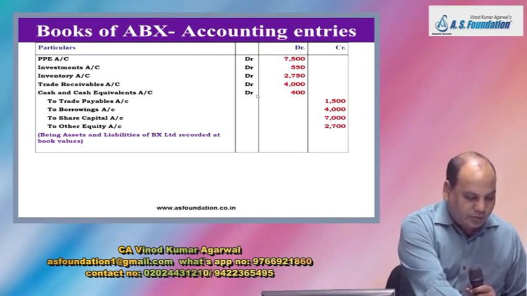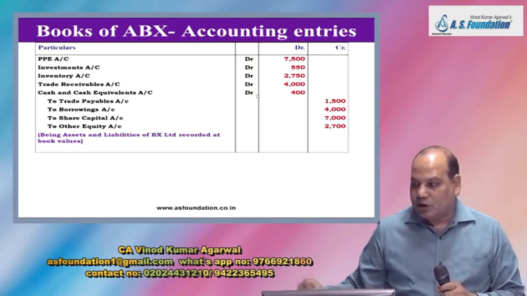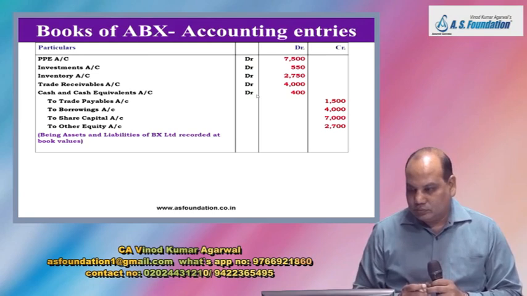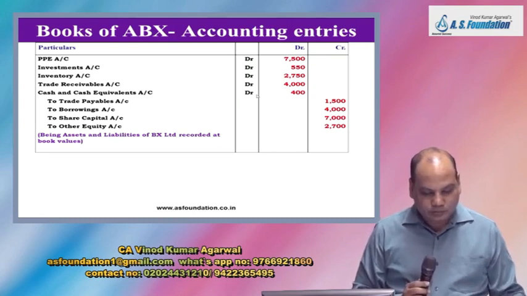Then cash and cash equivalent account debit 400. To trade payable 1,500.